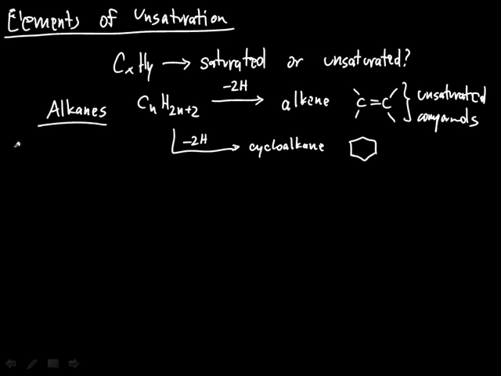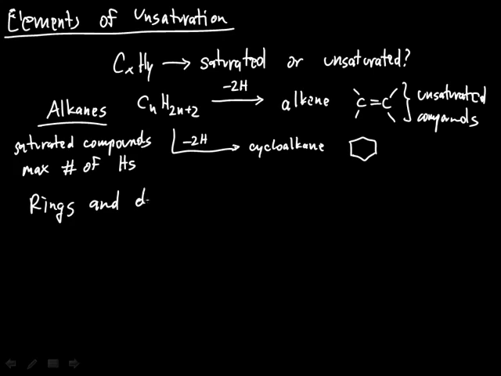Well, the alkanes are known as saturated compounds because they do have the maximum number of hydrogens for a given number of carbons. Okay? And so we see that we can get from a saturated compound to an unsaturated compound formally by either introducing double or triple bonds or by introducing rings or some combination thereof. And therefore, rings and double bonds represent elements of unsaturation.